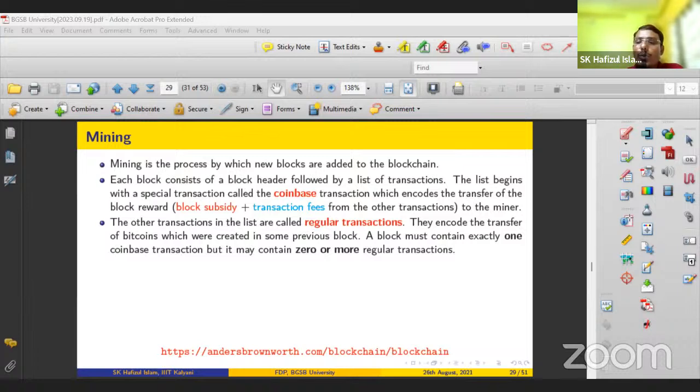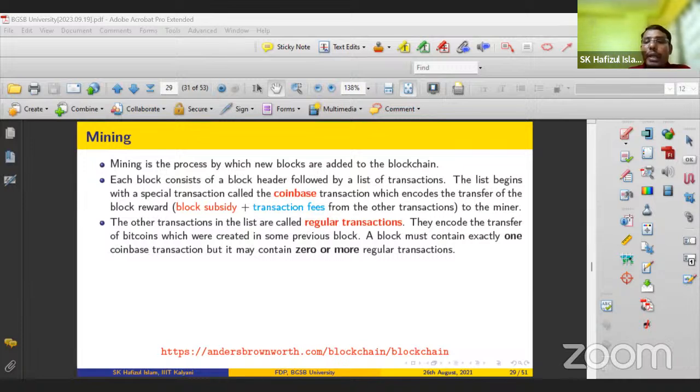So a new block means it will include all the transactions and create a header part. And now how do we know whether this block created by one miner is correct or incorrect? So we need some kind of algorithm that is called the consensus algorithm. In the Bitcoin network, proof of work is used as a consensus algorithm.